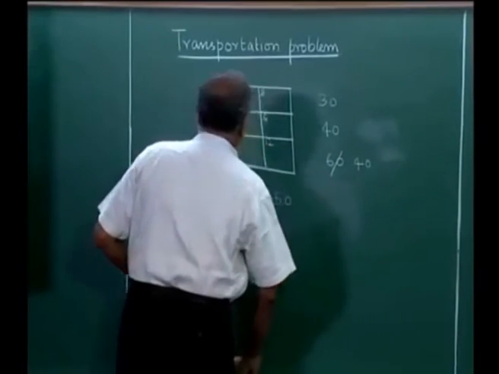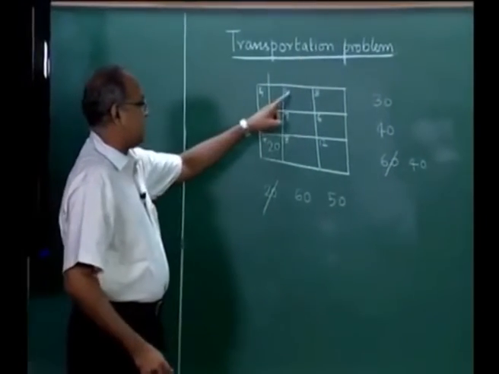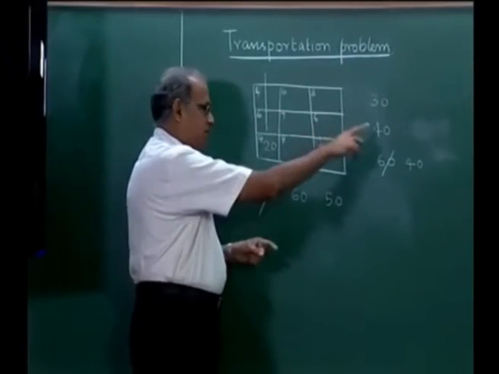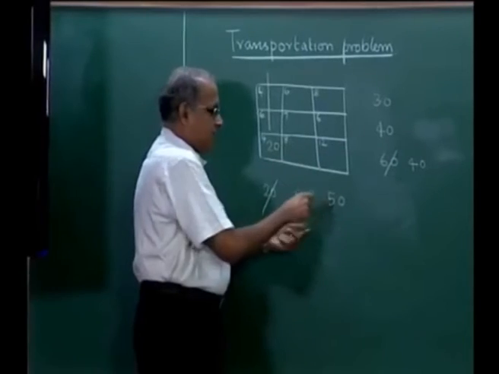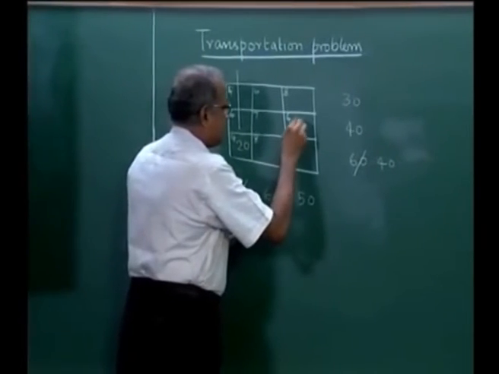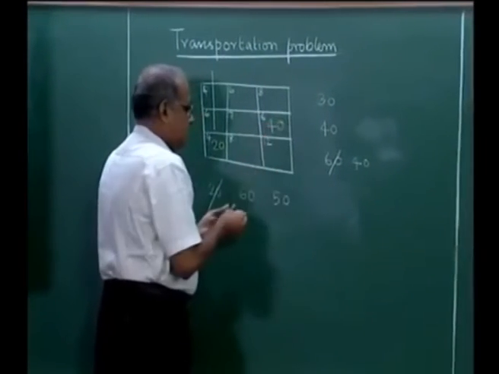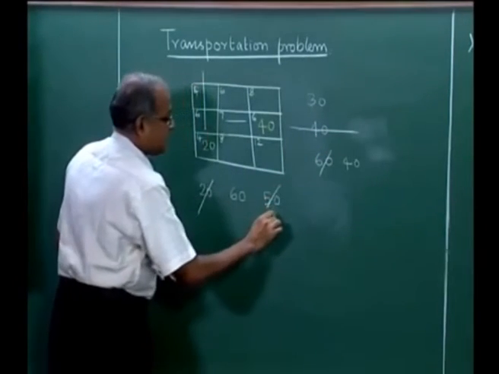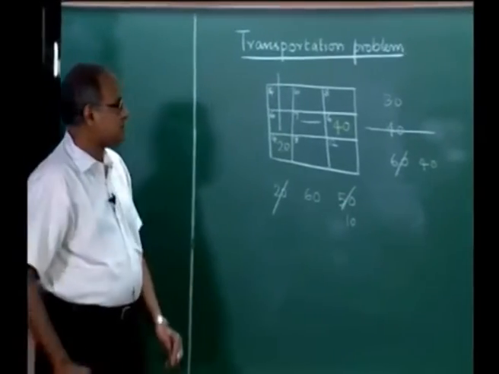Now, we look at the next smallest cost, which happens to be here or here. Let us take this one; we can take any one of them. The supply is 40 and the requirement is 50. So, we can take all the 40 here to meet this requirement, this goes and this becomes 10.